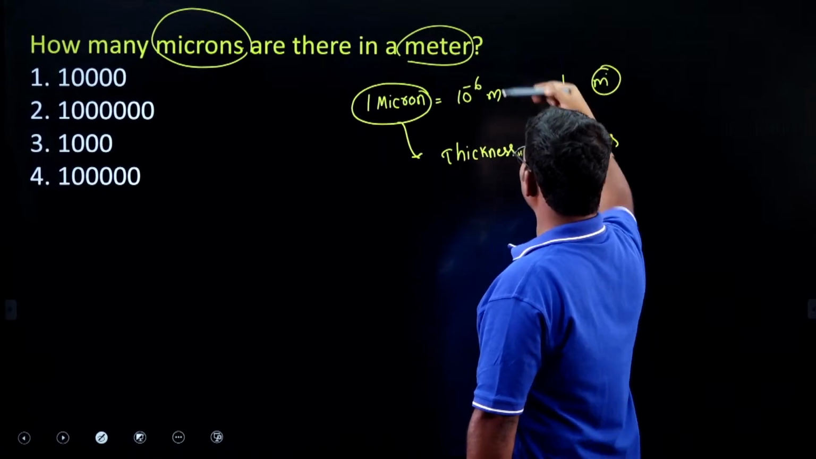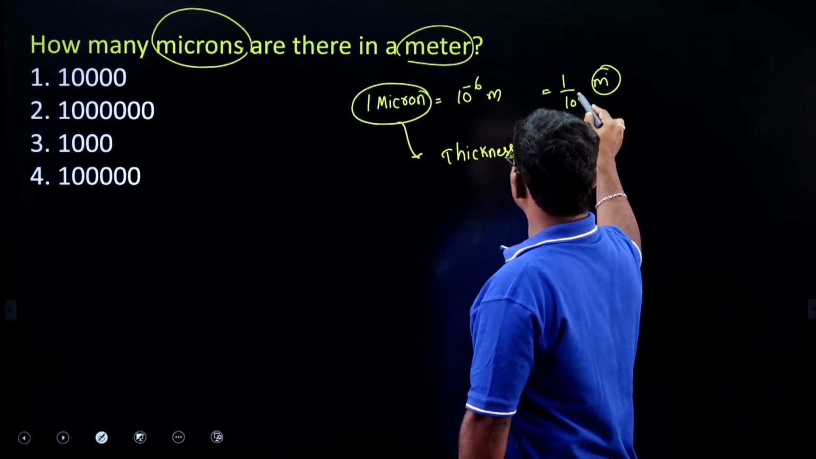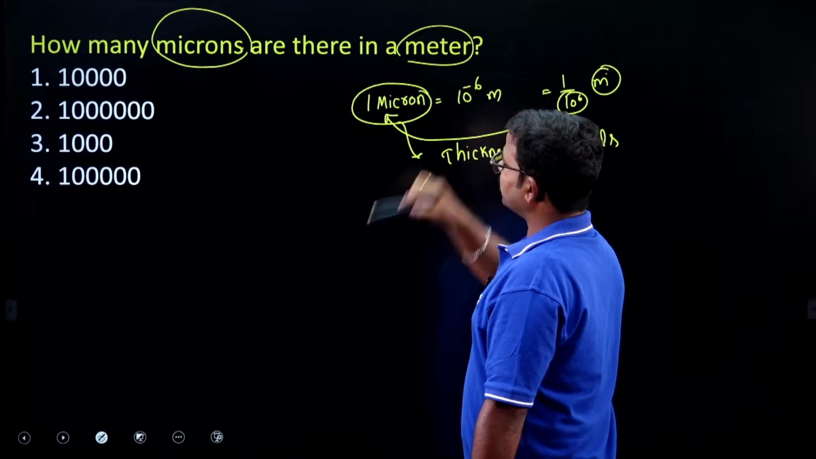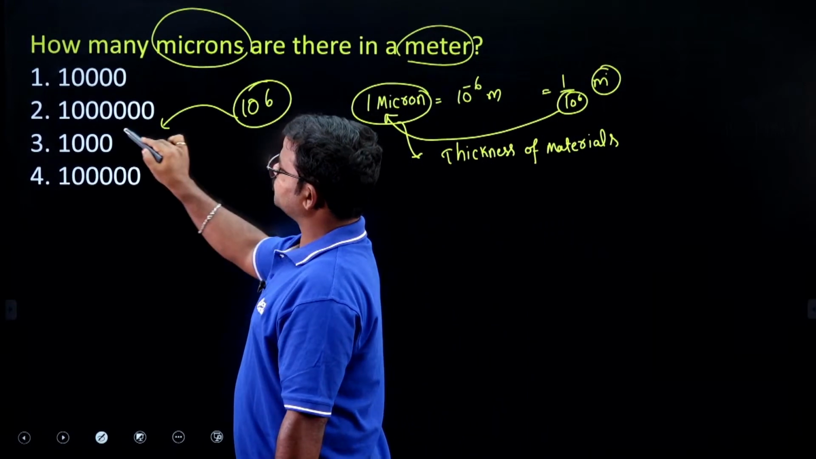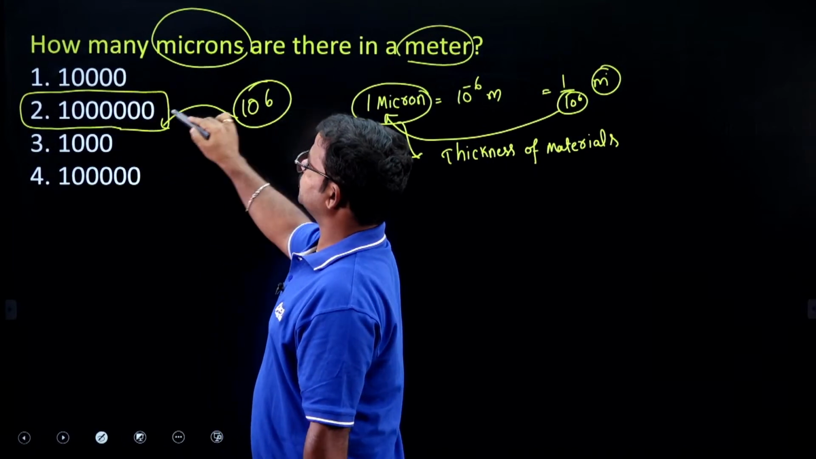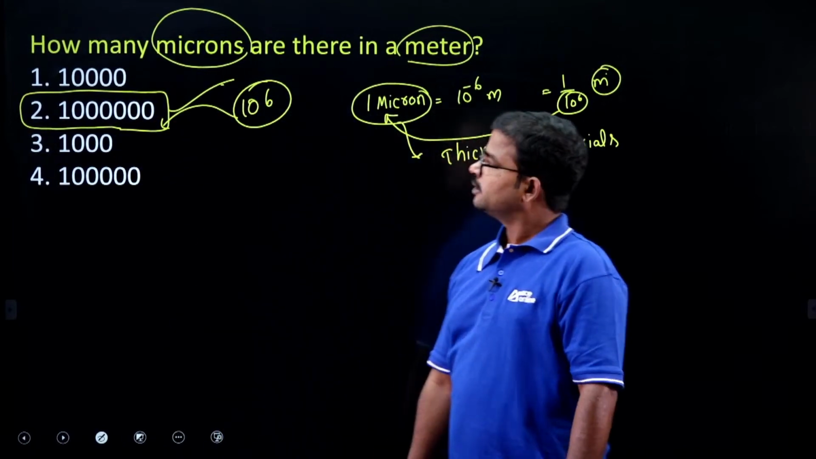So in 1 meter, how many microns exist? We get 10 power 6, which means option 2 is the right answer.